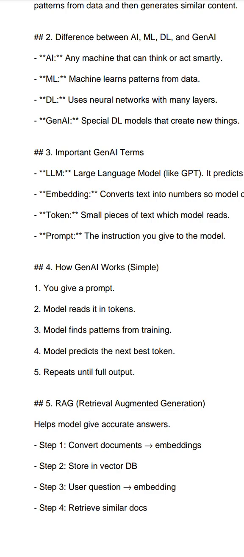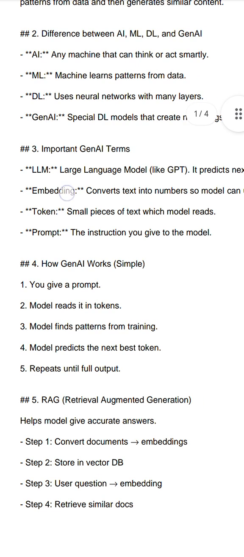So what is a prompt? A prompt is the instruction, the text you give to the LLMs. The text you give to LLMs, that is a prompt. It is the instruction you give to the model.